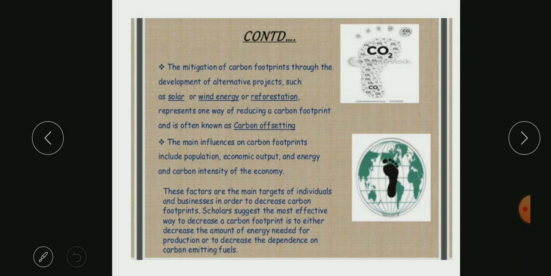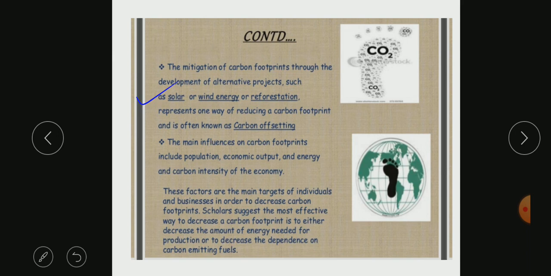There are various things which can be done by an organization or by the government. First, using solar energy, or wind energy, or reforestation, that is, growing forests back, because we know that forests or trees can absorb a large amount of carbon dioxide, so that will help in absorption of CO2.